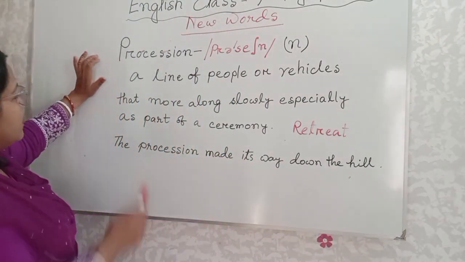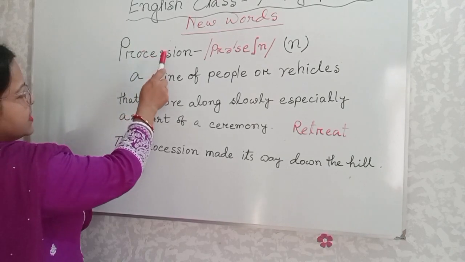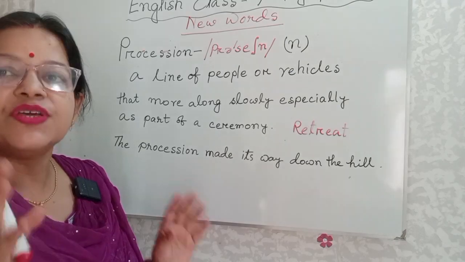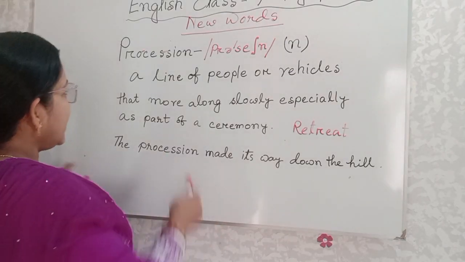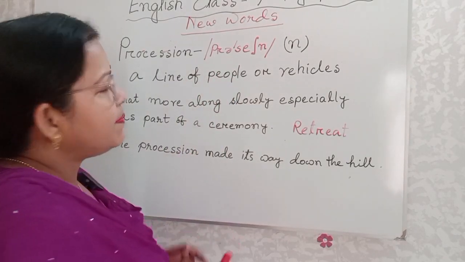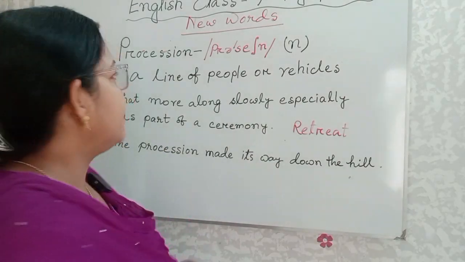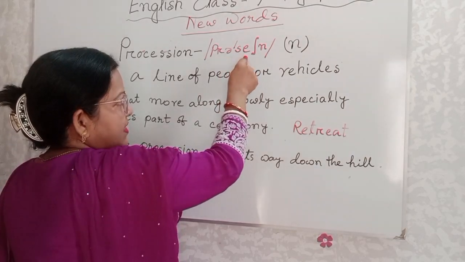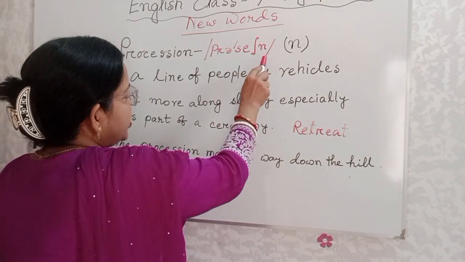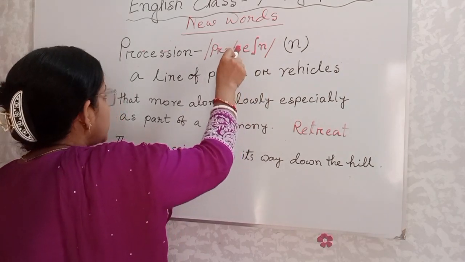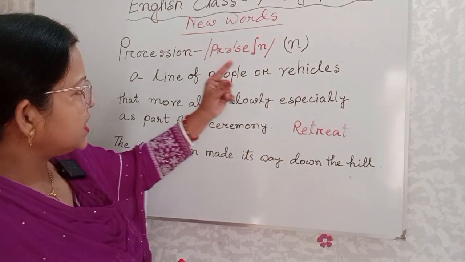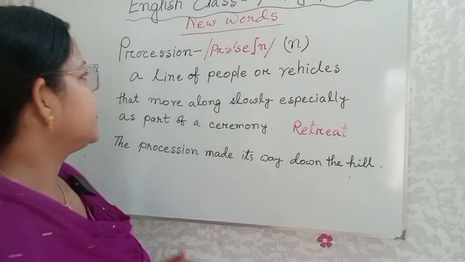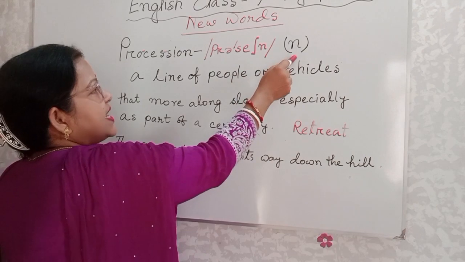First word is procession. Two hyphens, that means three divisions, three syllables, trisyllable. How to pronounce it with the help of IPA symbols: p, r, a sound, sh, n. Procession. This one has the stress mark over s. That's why procession. We have to pronounce it off and on, and it is used as a noun.